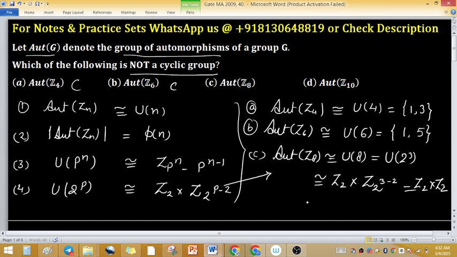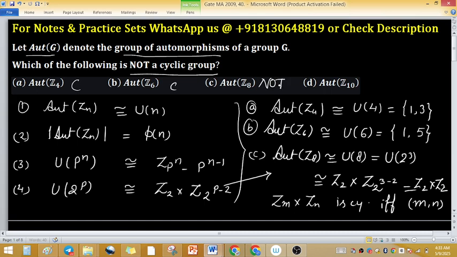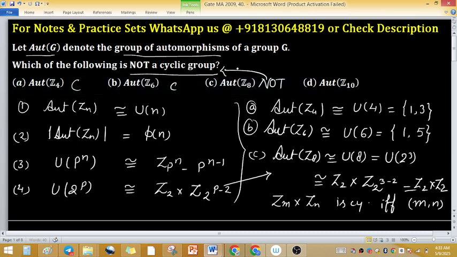What is the condition for cyclic? Zm cross Zn is cyclic if and only if GCD of m, n equals 1. That's why this is not cyclic, and since the question asks for the non-cyclic group, this will be the right answer.